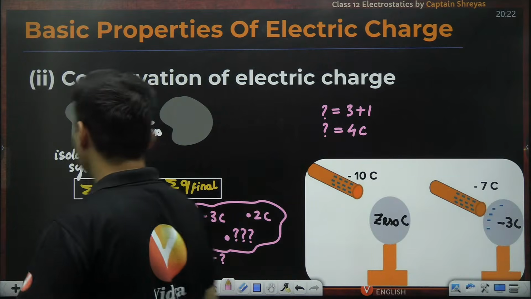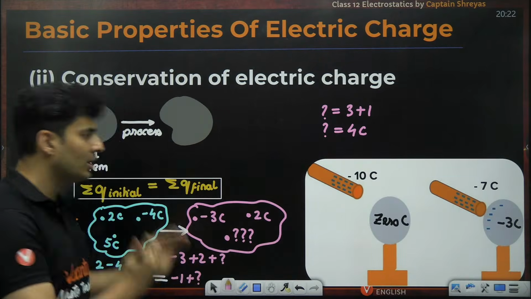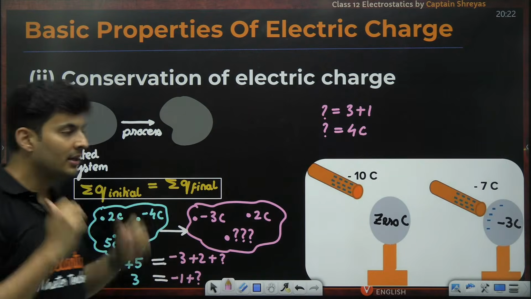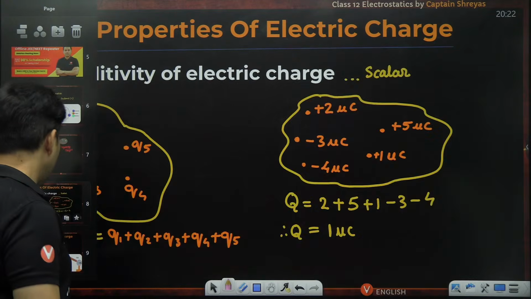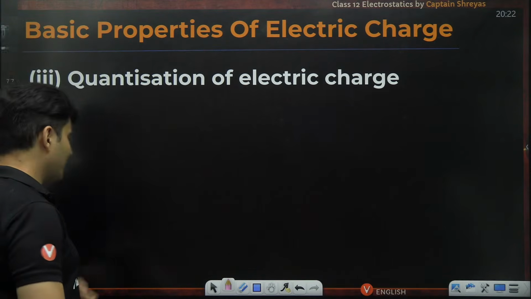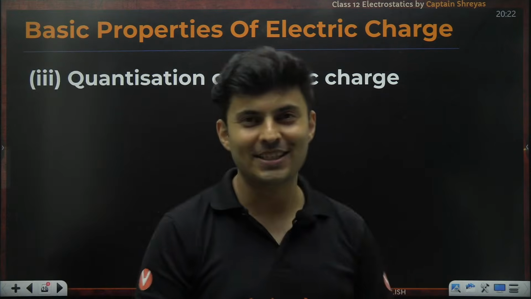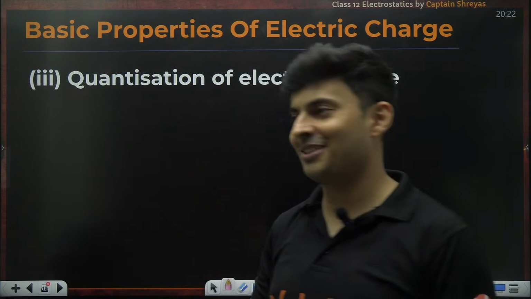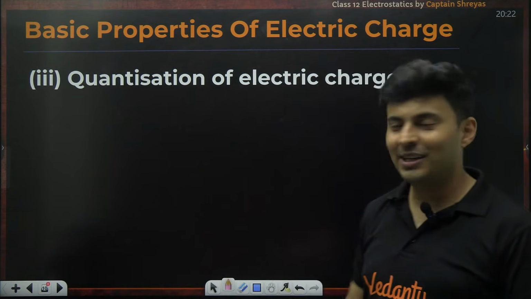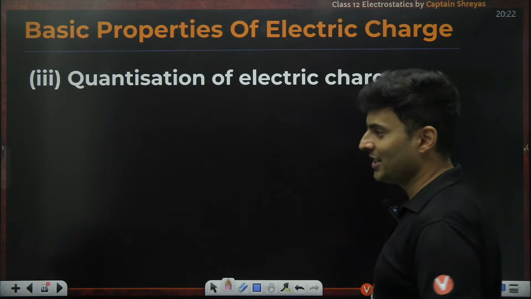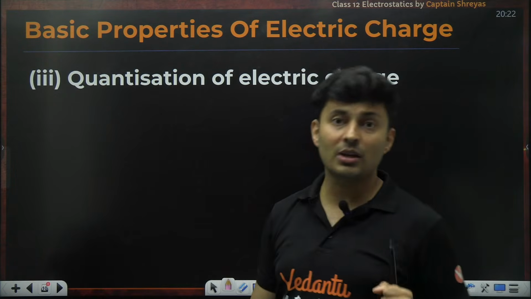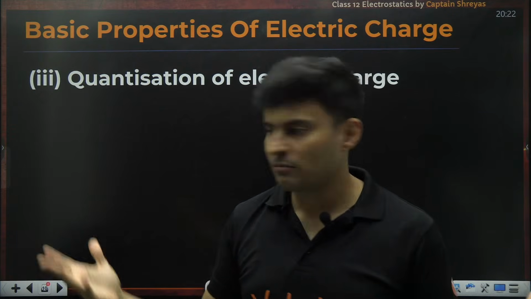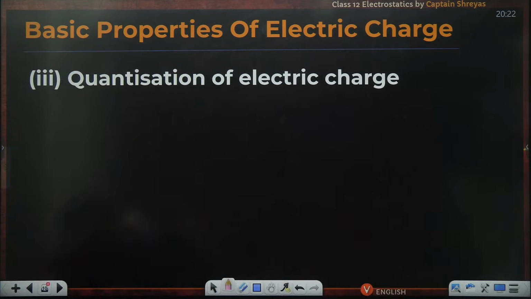So that is nothing but conservation of charges in isolated systems, useful in many, many problems. These look very simple, but they will be useful as concepts for complex questions. And then you're like, oh, yes, charge is conserved. Oh, yes, charge can be added. Oh, yes, quantization of charge. This is the third property. So what is this third property? Quantization. Example.